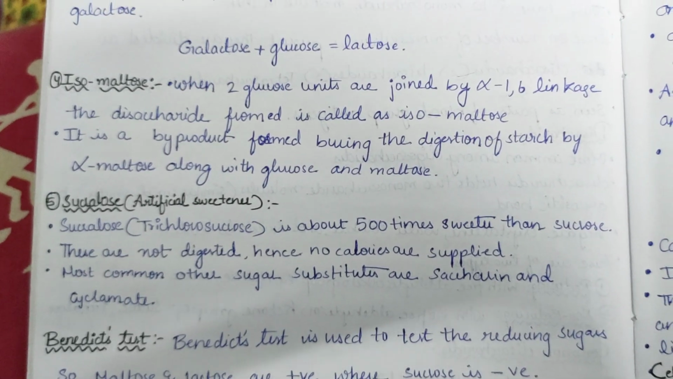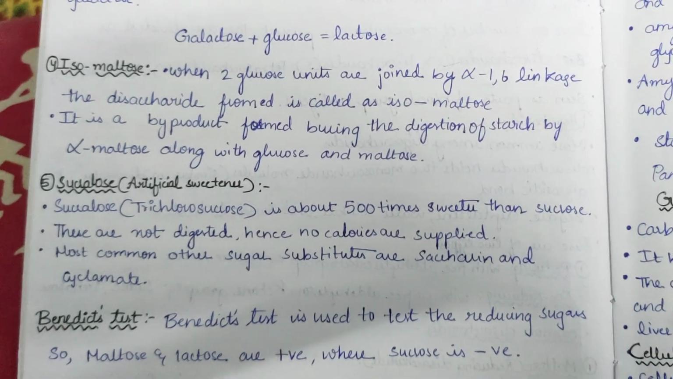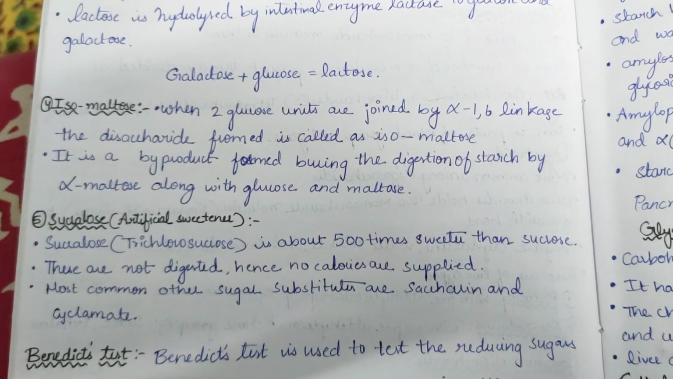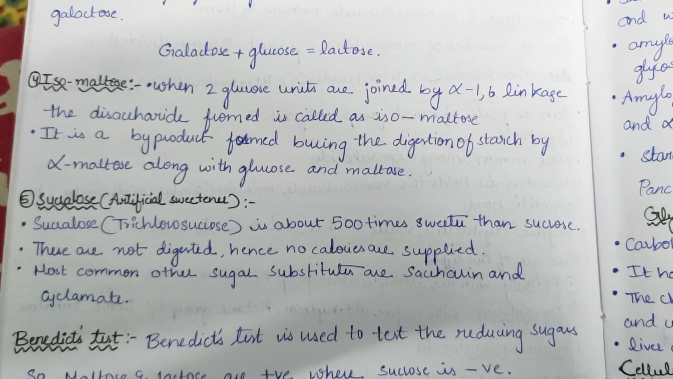Now sucralose. Sucralose is also known as an artificial sweetener. Trichlorosucrose is about 500 times sweeter than normal sucrose. These are not digested, hence no calories are absorbed in the body.